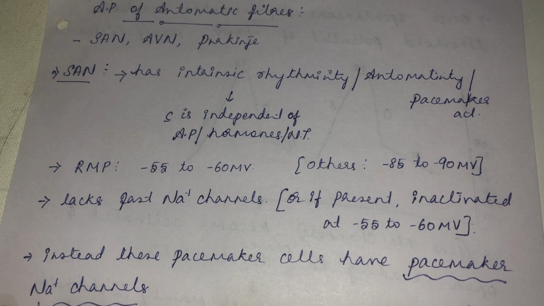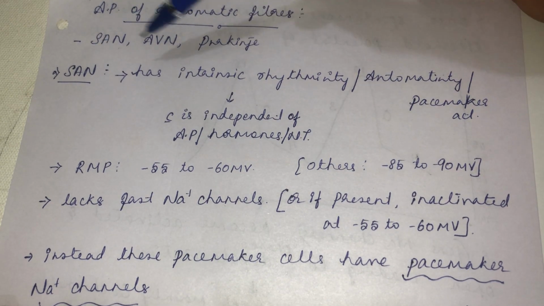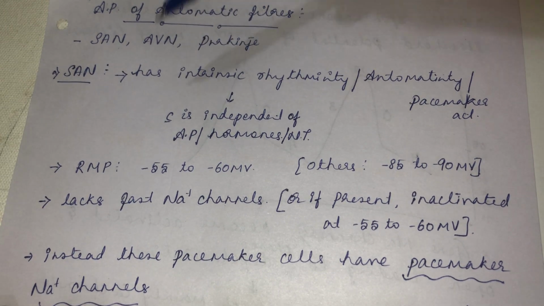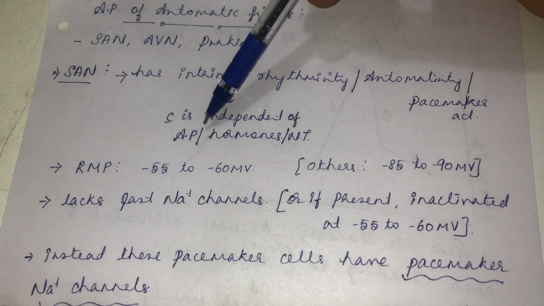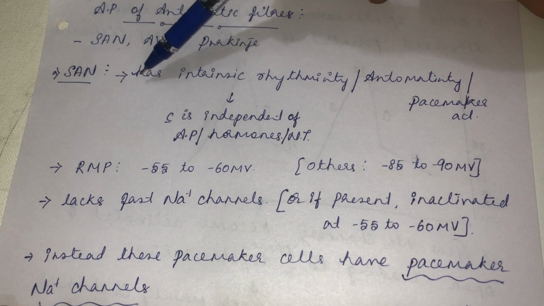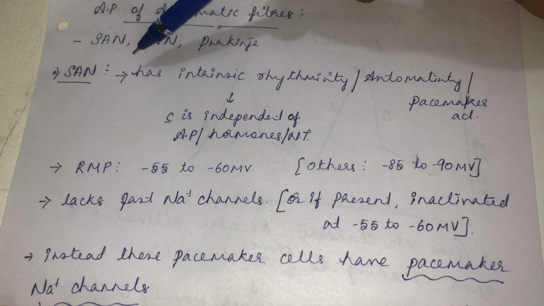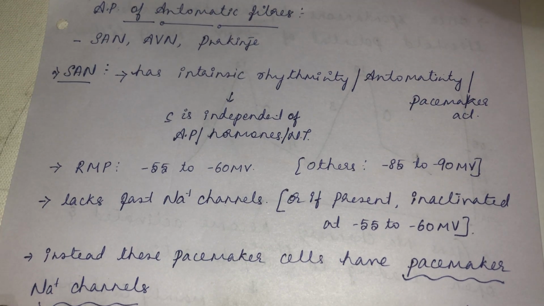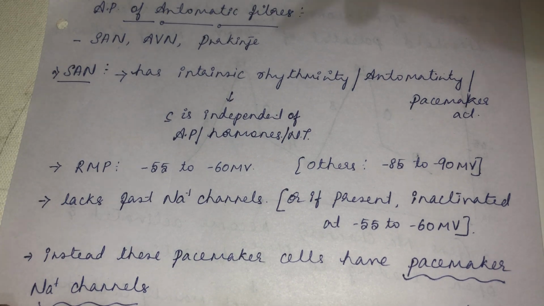That means it generates its own impulse. The impulse will be generated on its own and transported along the heart. That is the prominent feature of the sinoatrial node. It has intrinsic rhythmicity and is independent of action potentials, hormones or neurotransmitters. No other action potential can influence the SA node, no hormone can activate it, and no neurotransmitter can influence it. So it will keep on doing its duty, generating impulses and transferring them all across the heart.